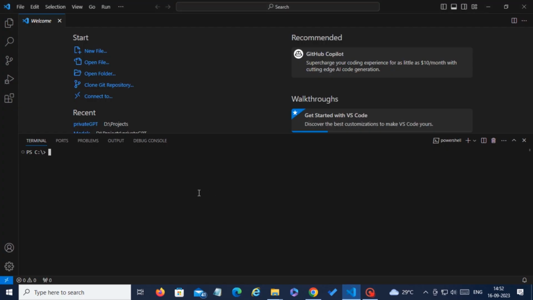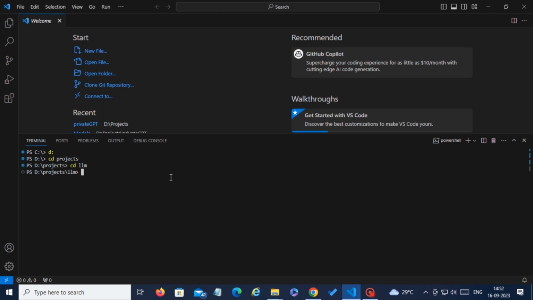Okay, so let's go to Visual Studio Code, and go to the directory where you want to download the GitHub code. In my case it is the projects and then LLM folder.